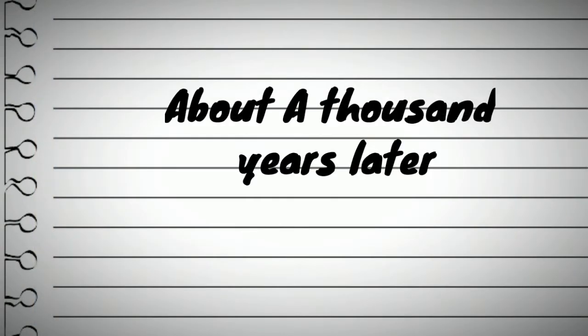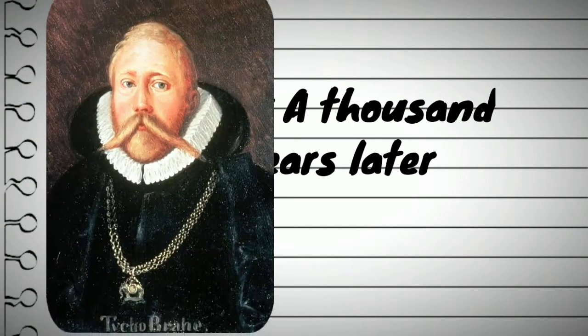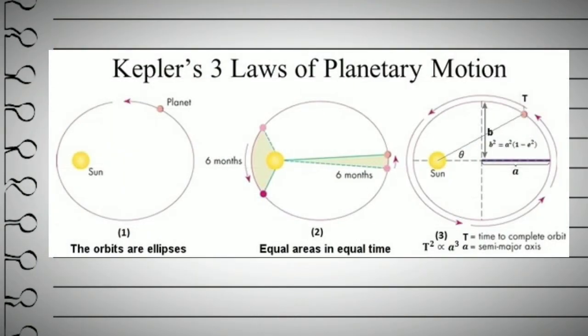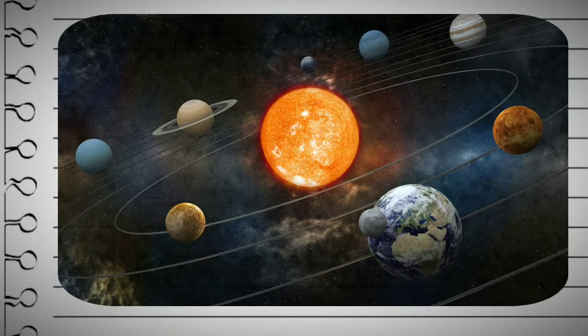About 1,000 years after Aryabhata, two scientists named Tycho Brahe and Johannes Kepler studied the motion of planets in great detail. Kepler formulated his important findings in his 3 laws of planetary motion. The first law is, all planets move in elliptical orbits with the sun at a focus. The second law is, the radius vector from the sun to the planet sweeps equal area in equal time. And the third law is, the square of the time period of a planet is proportional to the cube of the semi-major axis of the ellipse. This was all about the motion of planets. But we still did not know the theory of gravity.